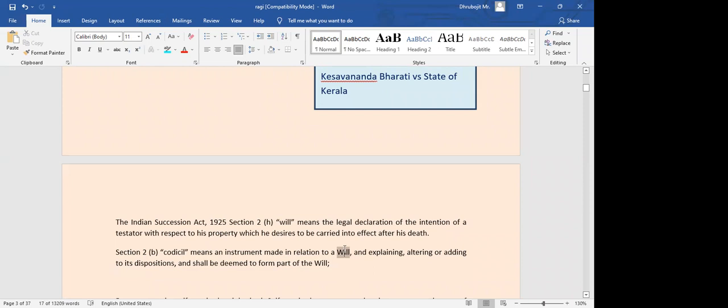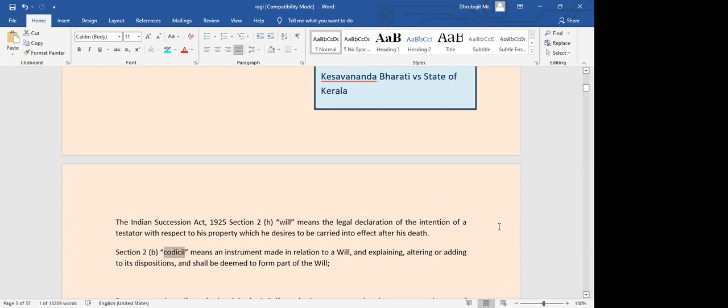Once a will is prepared, maybe the parties feel it is not very clearly explaining how property should be divided. In that case, they may need to add some additional explanations, or make some alterations, such as the addition of someone's name. All those things may be done by way of a codicil, a subsequent document.